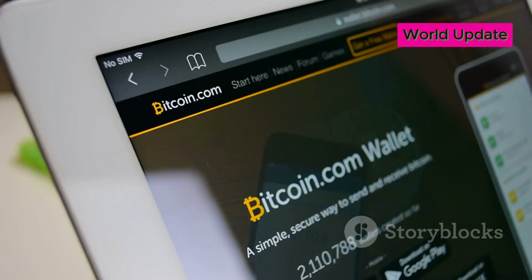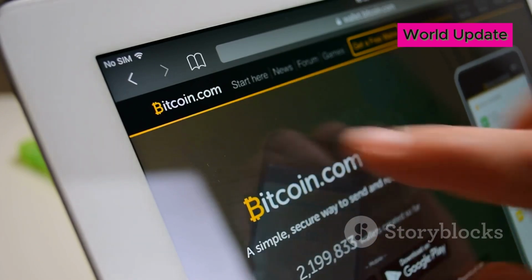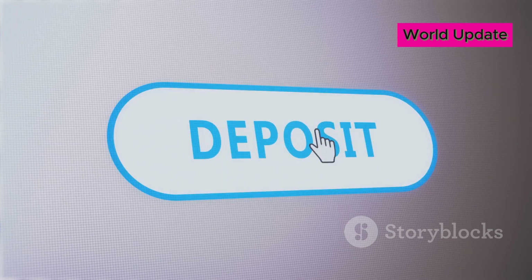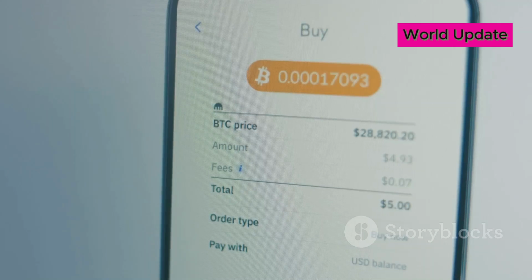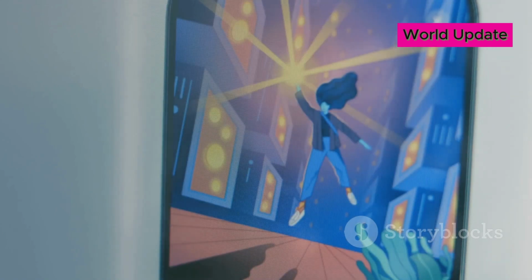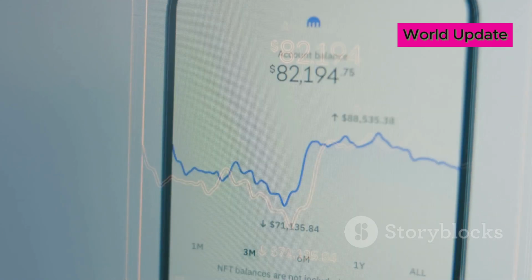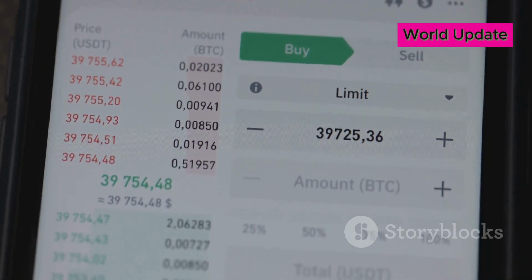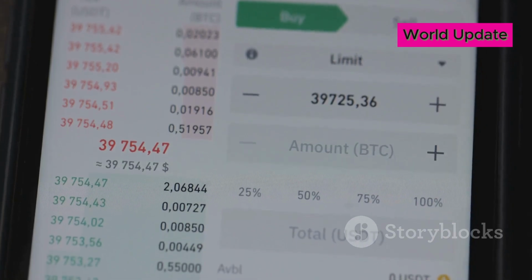Go to the Wallet section and select Fiat and Spot. This is where you will manage your deposits and withdrawals. Click on Deposit and choose USDT. Make sure you select the correct token to avoid any errors. Make sure ERC20 is selected as the network. Copy the deposit address. This address is unique to your Binance account. This is your unique USDT deposit address on Binance. Double-check it to ensure accuracy.